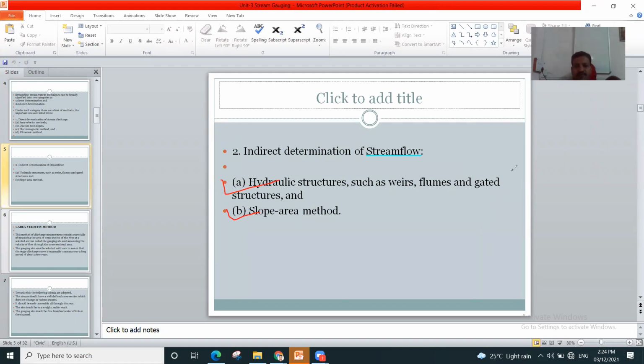Is there any problem up to here? So here we have completed the direct methods. In the next lecture we will study the indirect methods, slope area method and hydraulic structures. That we will see in the next lecture.